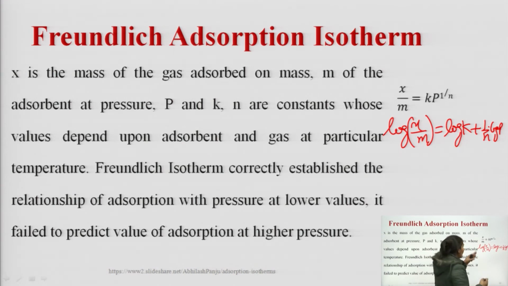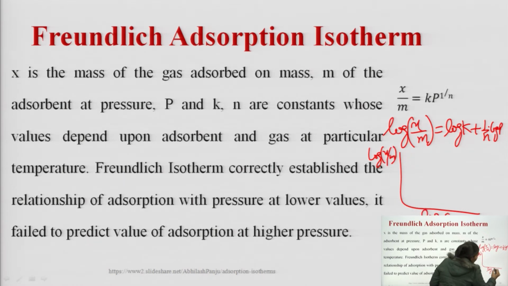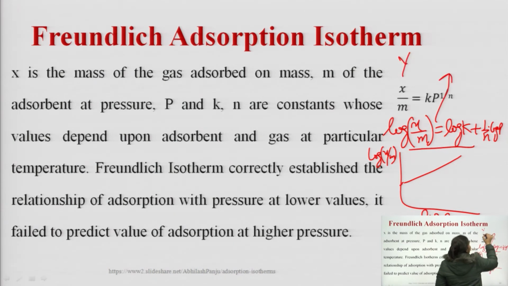And when we plot logarithm of x upon m versus logarithm of p, then a straight line equation is obtained, and this equation is equivalent to y is equal to mx plus c.